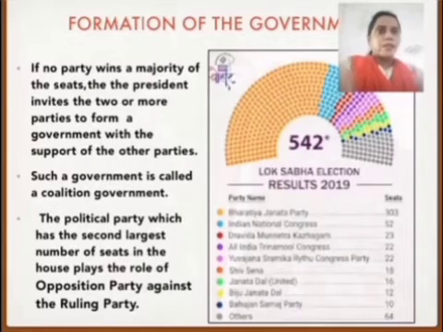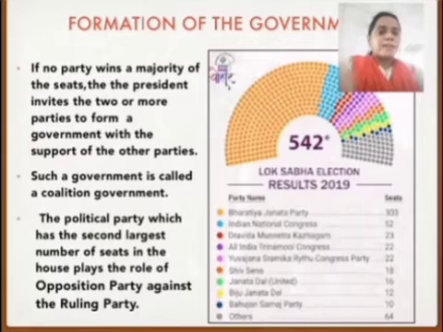In other words, at times no political party gets a majority in the Lok Sabha. In such a case, different political parties of similar concern make a temporary alliance to form the government. Such type of government is known as coalition government. In Hindi, we use the term Gadbandhan. We have heard the word Gadbandhan many times.